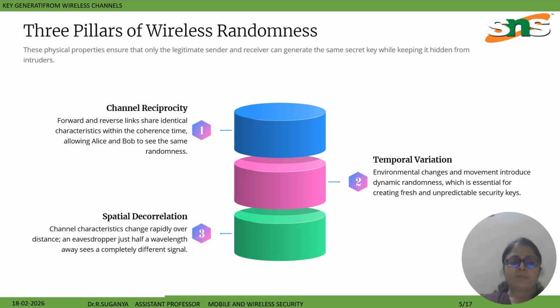Spatial variations are the channel characteristics which change rapidly over distance. An eavesdropper just half a wavelength away sees a completely different channel. And temporal variations: wireless channels constantly change due to environmental factors, and this fluctuation generates fresh, unpredictable security keys for each session.